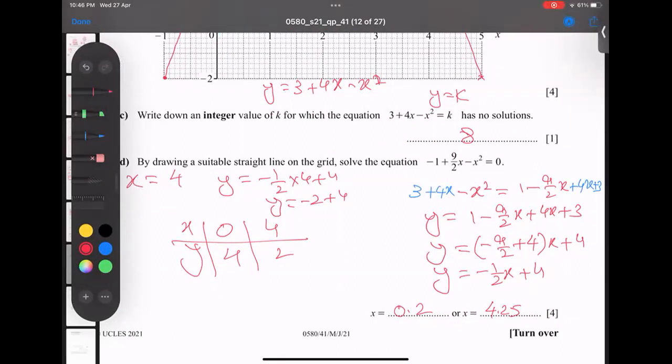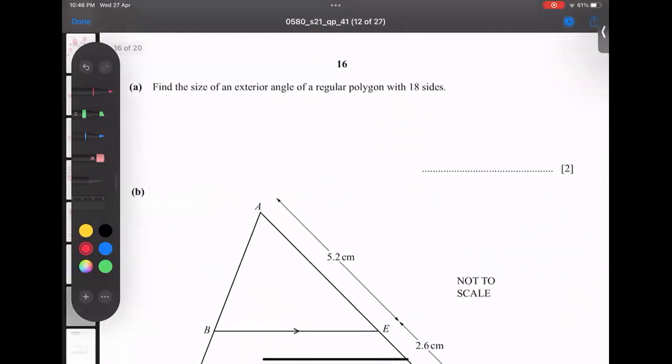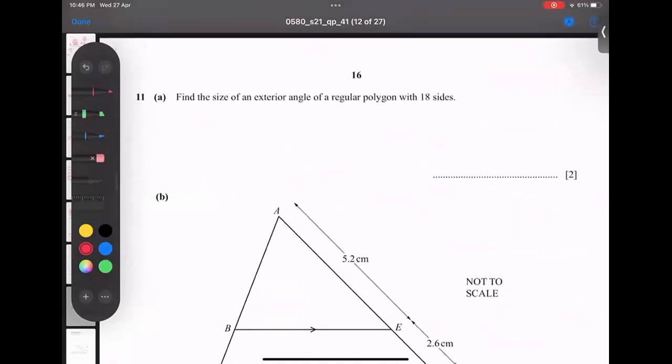Okay, let's talk about the next question. He said the size of an interior angle of a regular polygon of 18 sides. So what's the formula? The sum of the interior angles formula is n minus 2 times 180 degrees. If I plug in 18 minus 2, 16. So 16 times 180, I got 2880. But this is the sum of all, and I need 1.